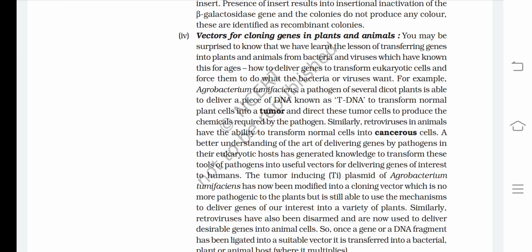For example, Agrobacterium tumefaciens, a pathogen of several dicot plants, is able to deliver a piece of DNA known as T-DNA to transform normal plant cells into a tumor and direct these tumor cells to produce the chemicals required by the pathogen. Similarly, retroviruses in animals have the ability to transform normal cells into cancerous cells. A better understanding of the art of delivering genes by pathogens in the eukaryotic host has generated knowledge to transform these tools of pathogens into useful vectors for delivering genes of interest to humans.